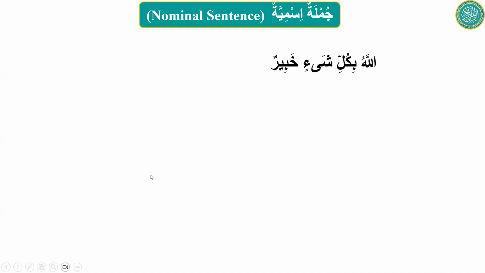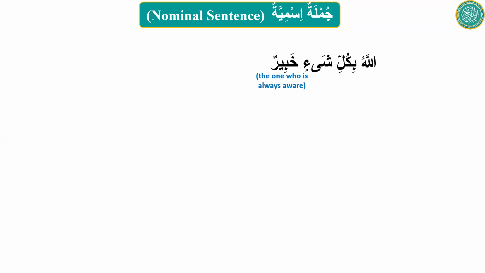Allahu bi kulli shay'in khabir. Brother Farrukh, would you like to do it? Can you read it, please? Allahu bi kulli shay'in khabir. If you don't know, khabir means the one who is always aware.